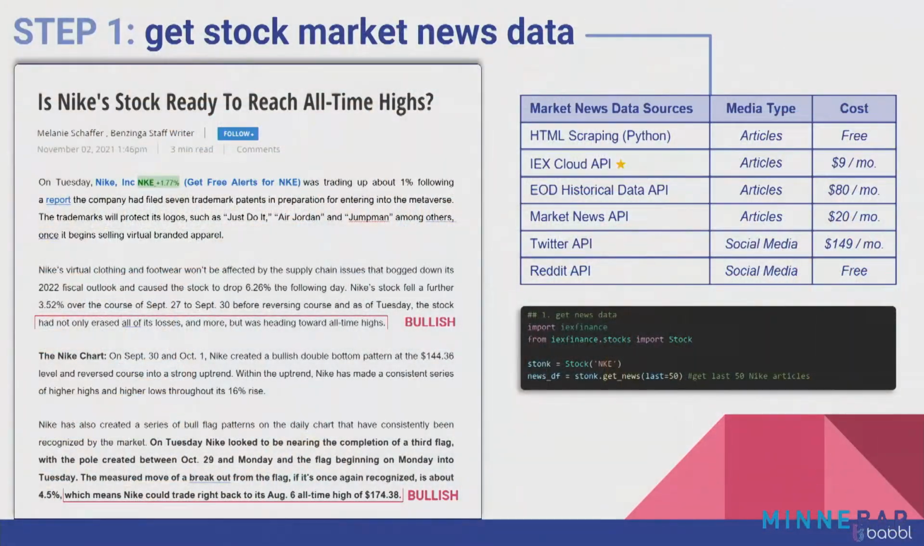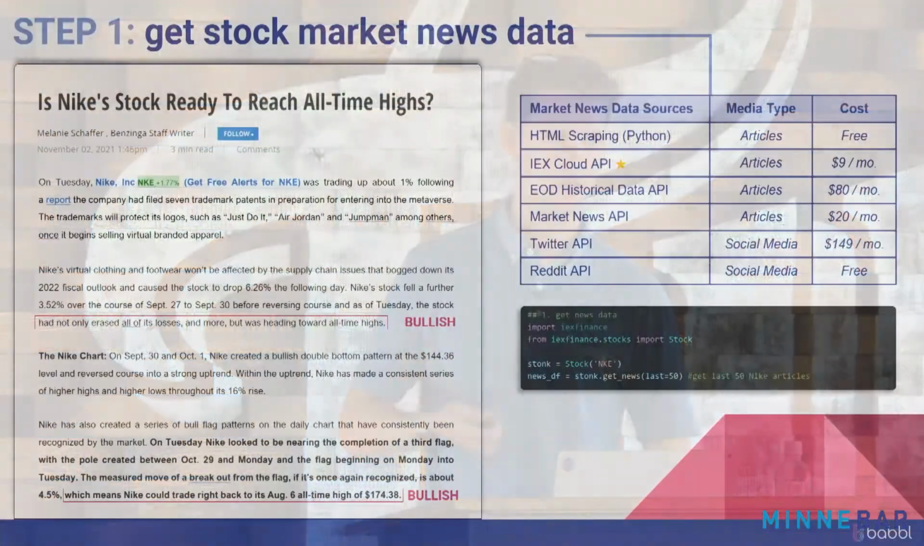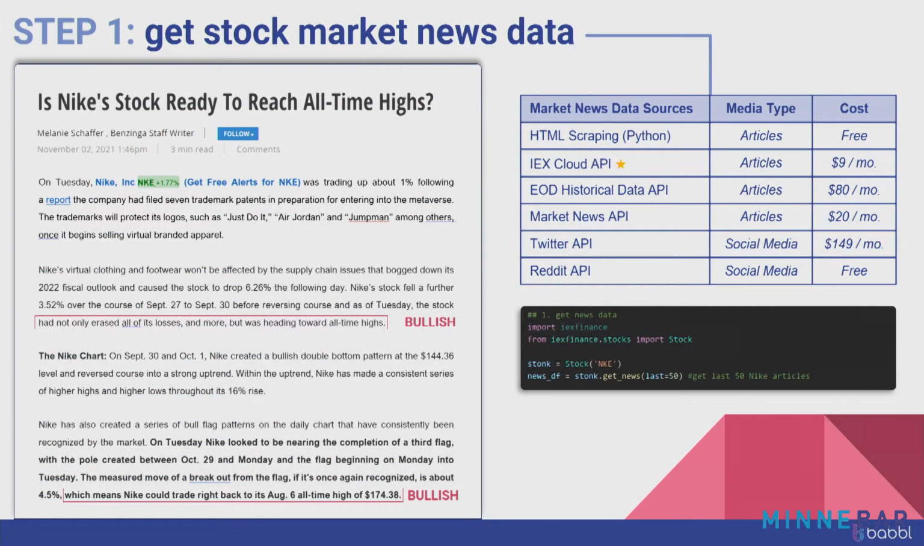It's an article about Nike that was published last week. And we'll walk through how you would take this article and score it for the sentiment. So looking at this article as a human being, we see the title, "Is Nike Stock Ready to Reach an All-Time High?" Right off the bat, a little bit clickbaity, kind of incentivizing you to actually read the article.